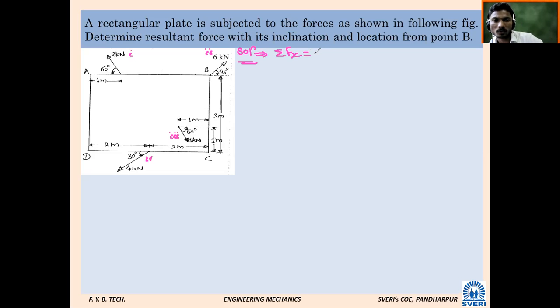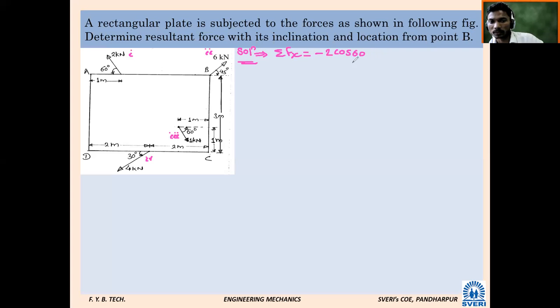Summation Fx, the x component of the 2 kilonewton force, force number 1. It is minus 2 cos 60. Very good. Next, the 6 kilonewton force, its x component.